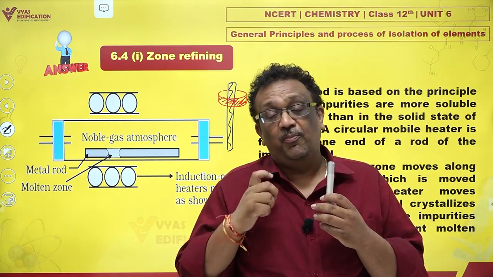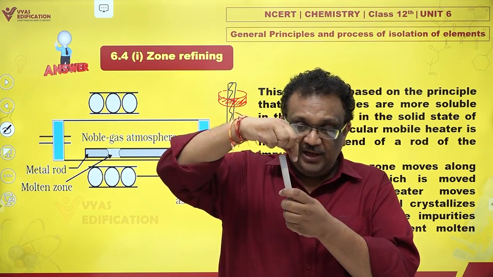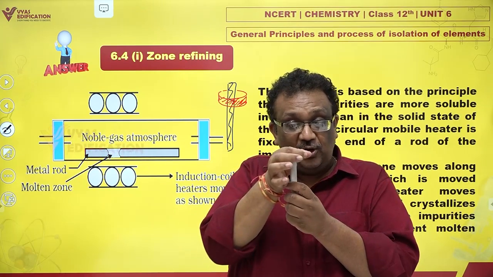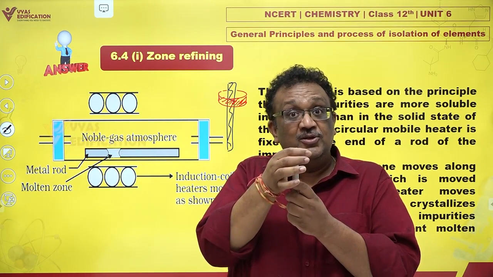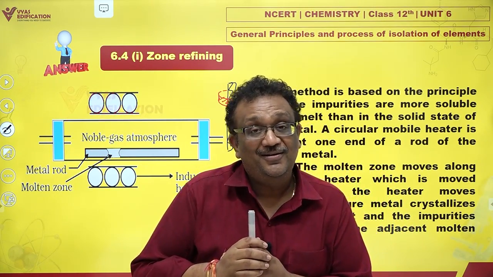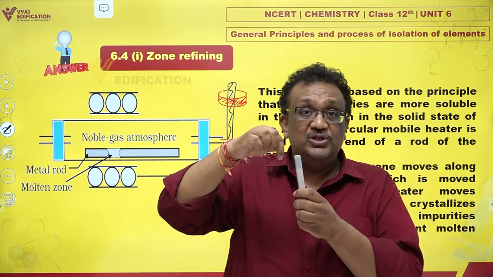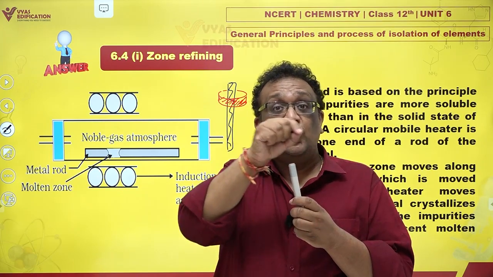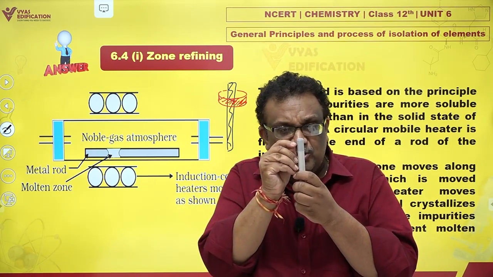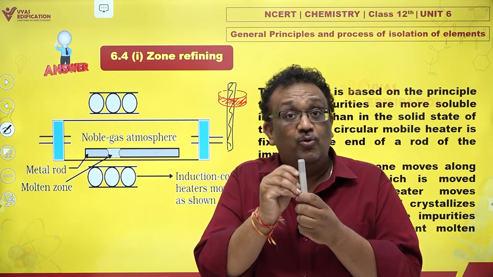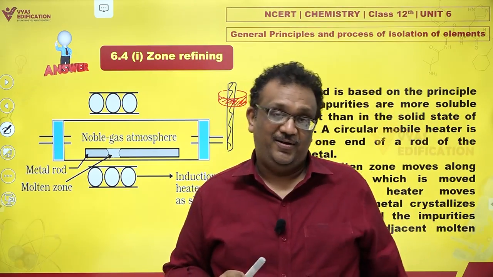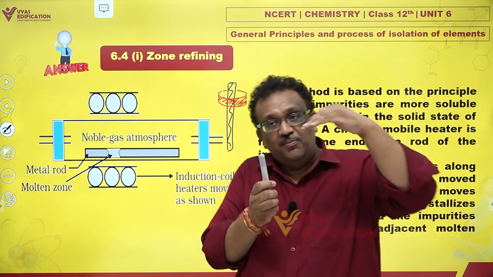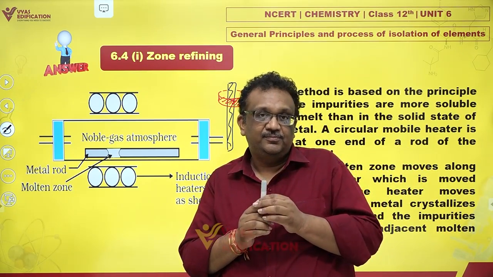Incidentally, as this portion is solidifying, the lower portion, because the heater has moved down, is now molten. So as the upper portion solidifies, the impurities which don't want to solidify along with the solid slowly migrate to the lower portion, which is already a liquid. Since it is already a liquid, it is possible for particles to move. So they migrate to the lower portion.